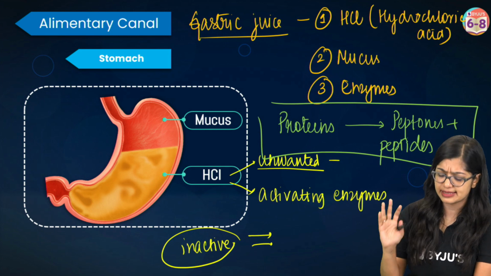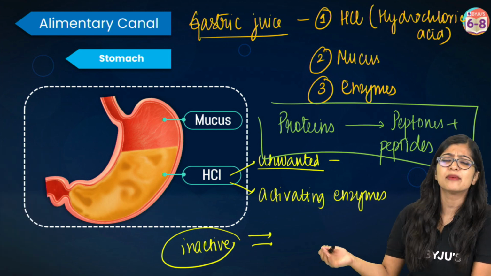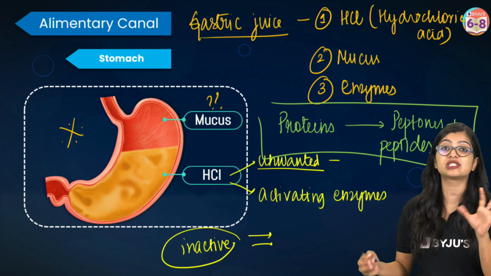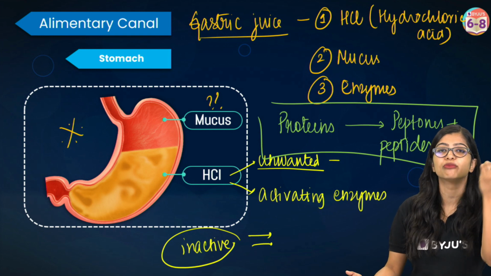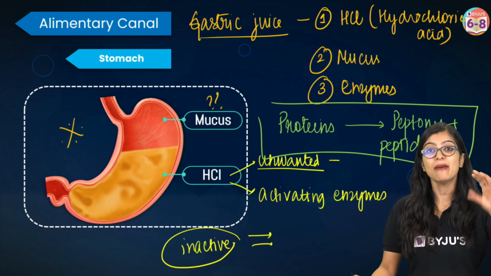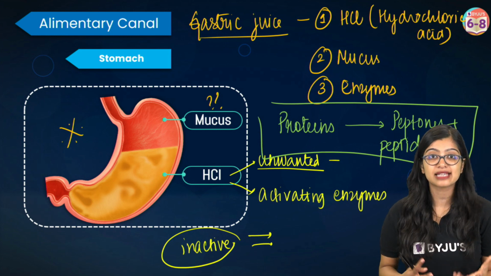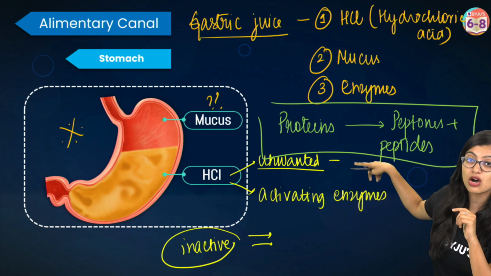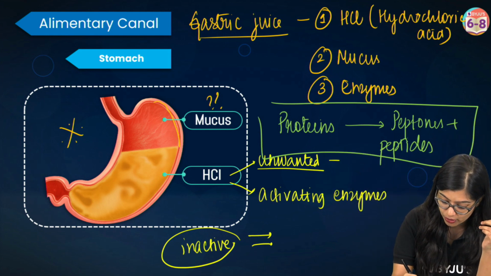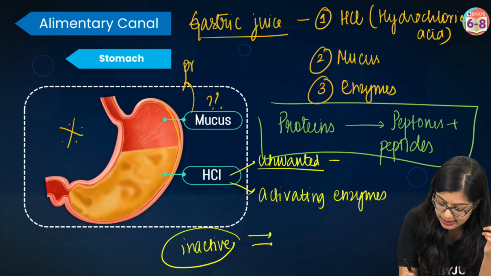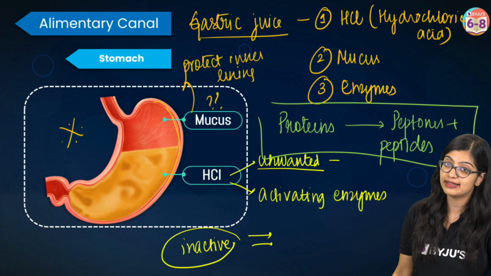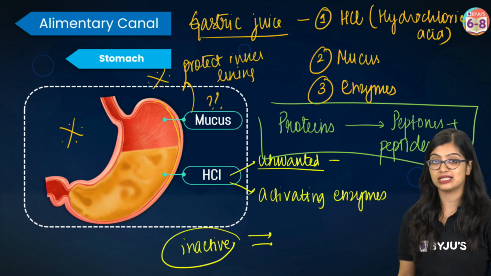Now we know why HCl is there and why enzymes are there. Now, why is it that the stomach is producing mucus? What is the purpose of it? And remember, this is a question that will most likely come in your exams, where they will ask you the function of mucus in the stomach. Remember that your stomach is producing acid, and acids can be corrosive. They can damage the inner linings. Which is why the mucus will protect. The function of the mucus is to protect the inner lining of the stomach from hydrochloric acid, so that it doesn't get damaged. So please put a star mark next to this as well.